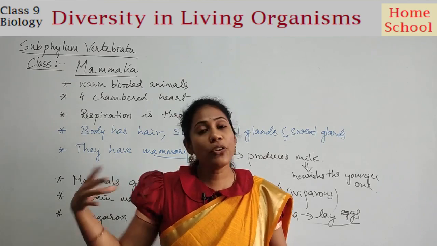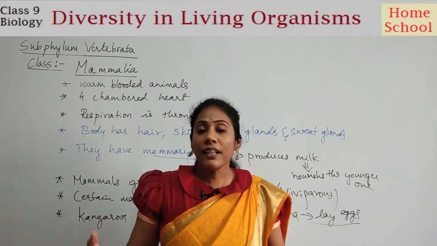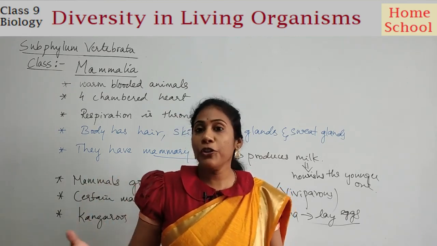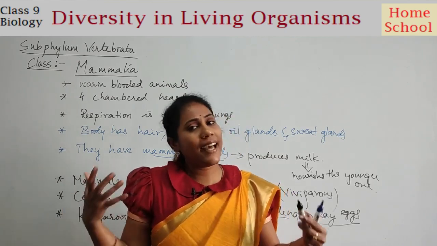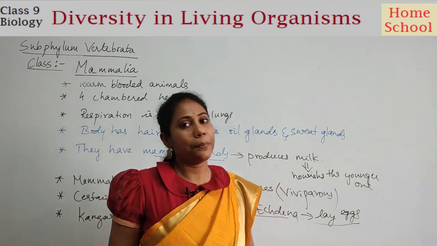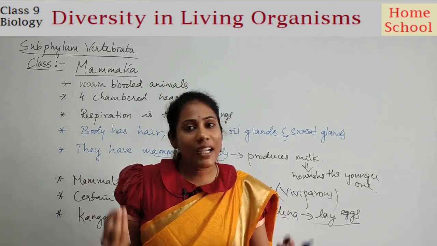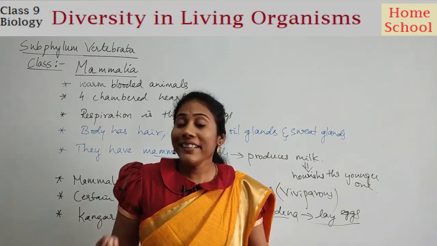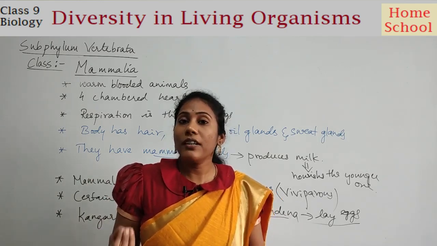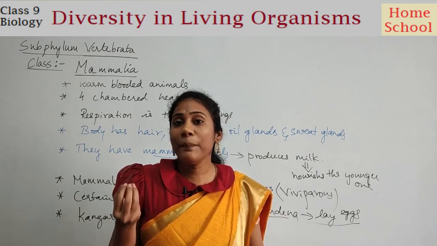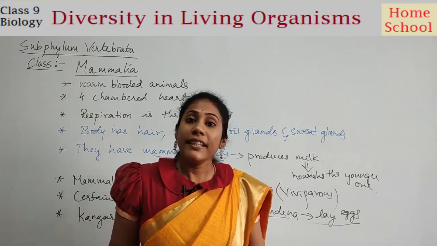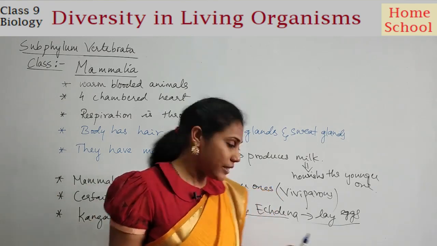The humans also give birth to a younger one, but the babies of humans are well developed. They have well developed lungs, kidneys, a well developed heart, and everything would be there. But in the case of kangaroos, the younger one is very poorly nourished, like it is underdeveloped, right?